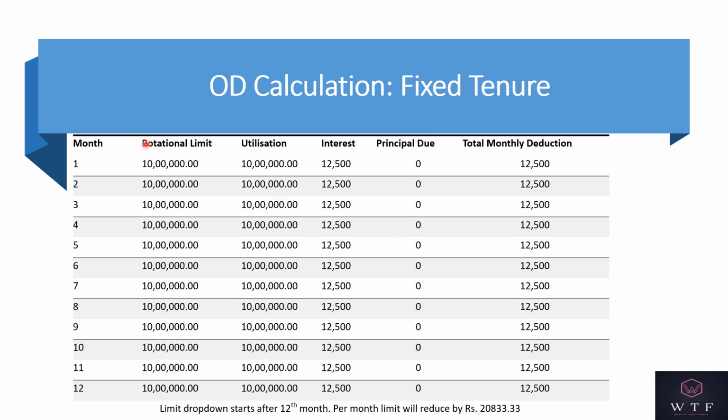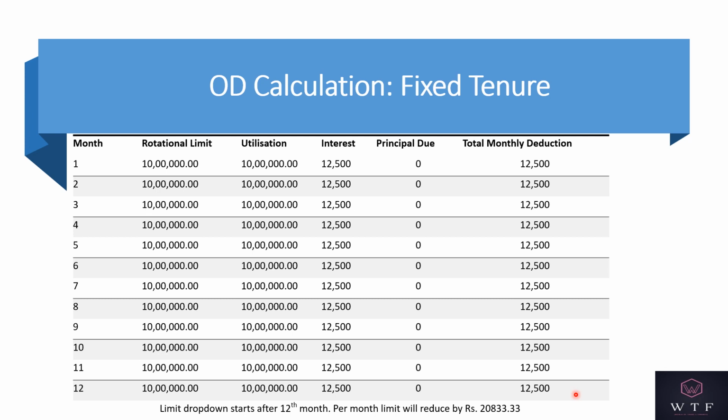So before calculation, let us say that we have an OD at 15% interest. We calculated in the previous slide that the monthly interest was coming around 12,500 rupees. Here the assumption is that we have utilized the complete amount. So we have a limit of 10 lakhs and we have utilized the complete 10 lakhs. The interest that we pay per month is 12,500 rupees and there is no principal that is charged. So the EMI every month is 12,500 rupees, and that EMI will remain the same, assuming that we don't repay anything back, throughout the fixed tenure.